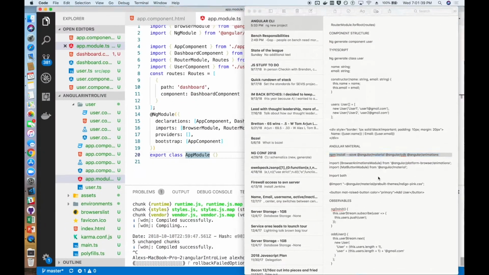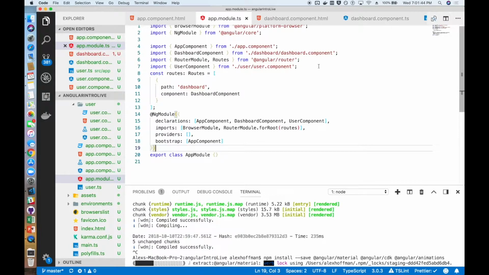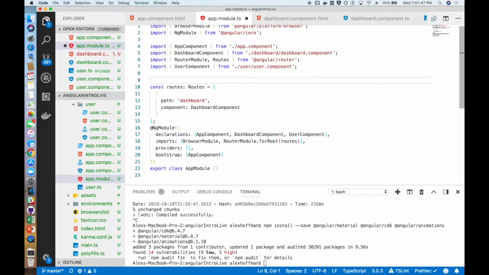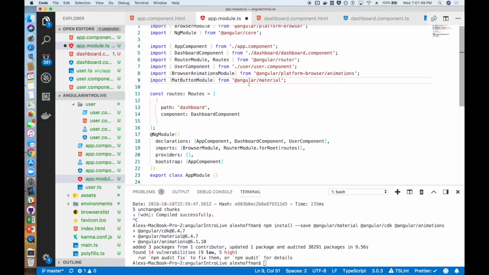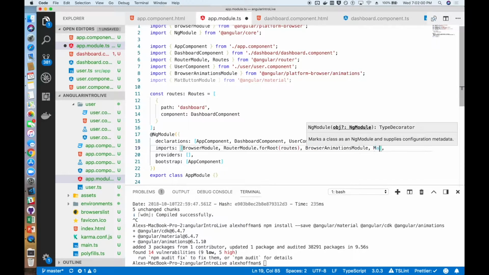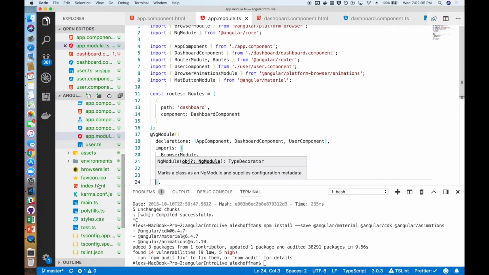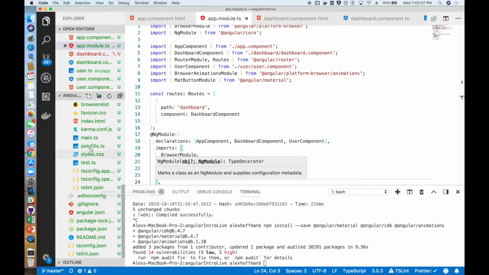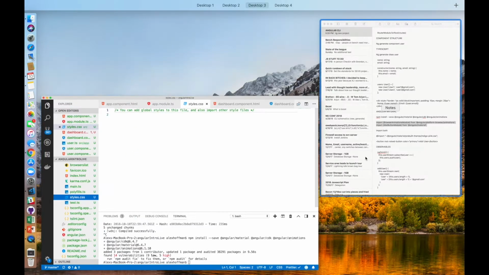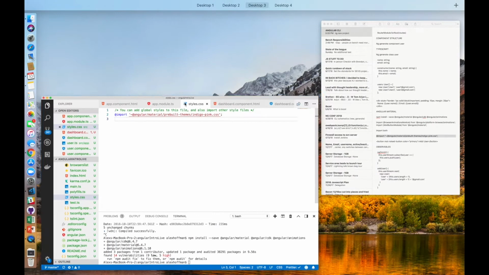So here we're going to go through the steps on the Angular Material website for setting up Angular Material. We're going to run the npm install on the animations and the material library. We're going to import the MatButton, which is what we're going to be using, as well as a BrowserAnimationsModule just to make the animations for the components work. And we just need to stick those things into our imports, and we're good to use Angular Material, or at least the Angular Material button.